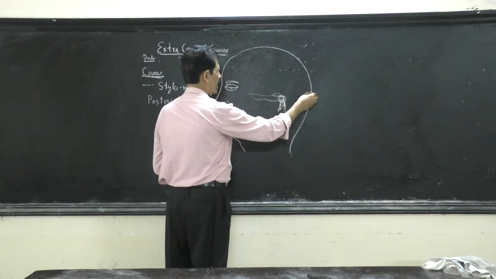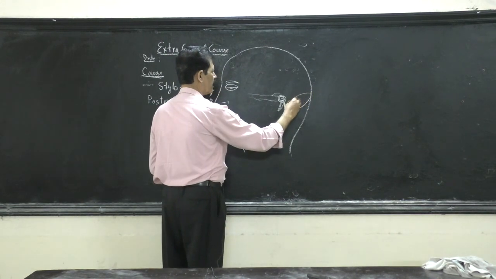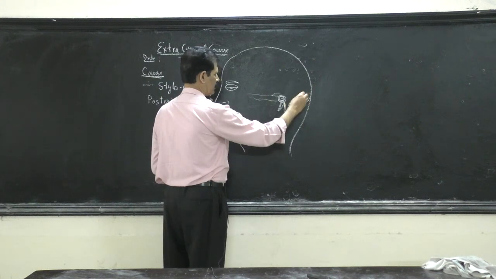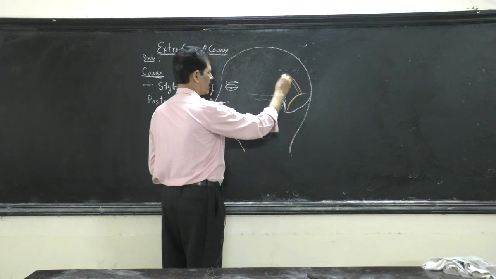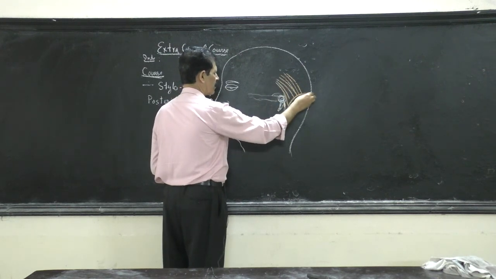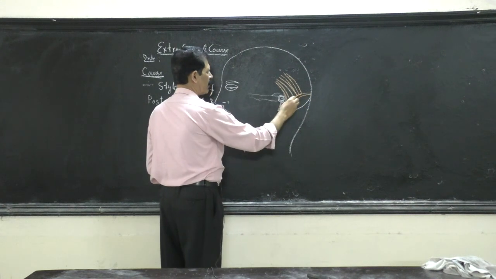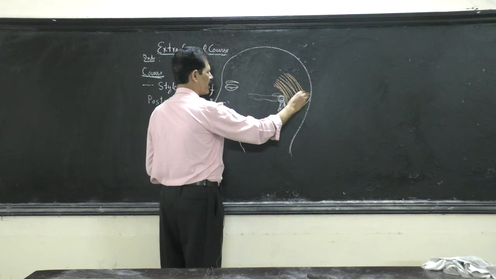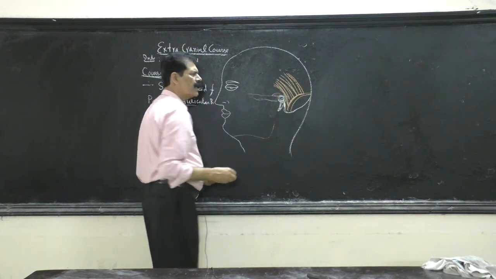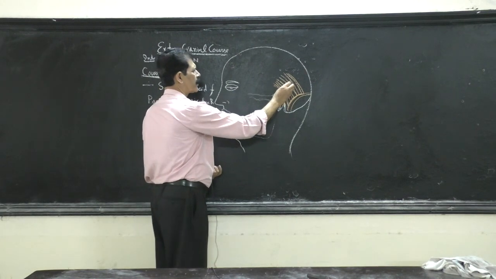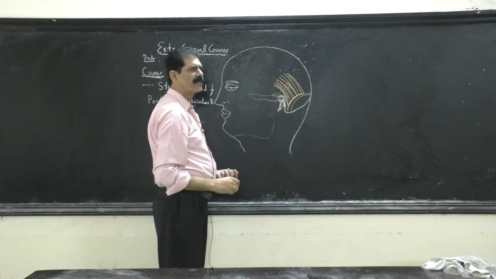One is taking origin from the lateral 2/3 of the highest nuchal line. So this muscle is waiting for its nerve supply. Highest nuchal line. And which is this muscle? Which is taking origin from the lateral 2/3 of the highest nuchal line? What is the name of this muscle? Occipitalis belly of the fronto-occipitalis muscle of the scalp is waiting.